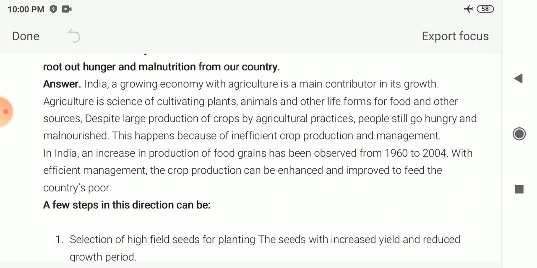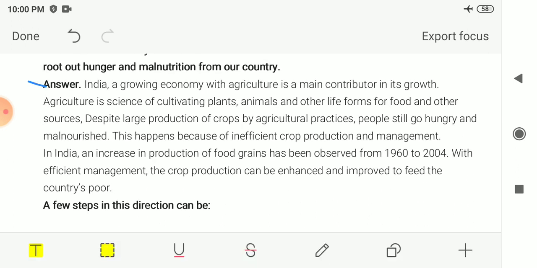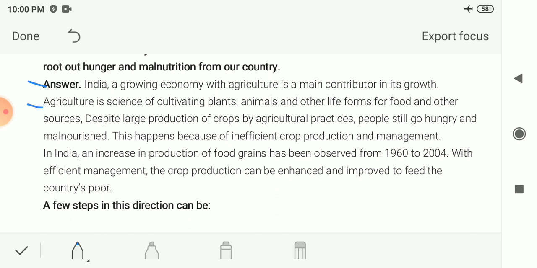So here the answer is given to you. India is a growing economy with agriculture being the major contributor to our growth. Agriculture is the science of cultivating plants, animals and other life forms for food and other sources.